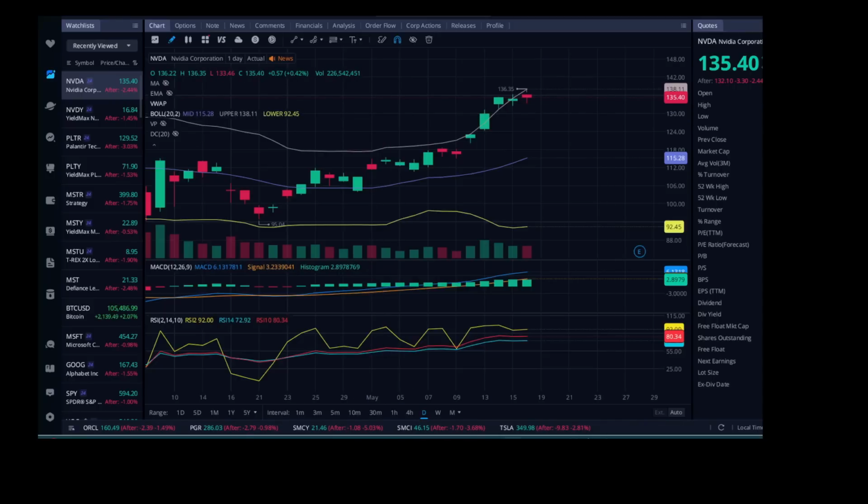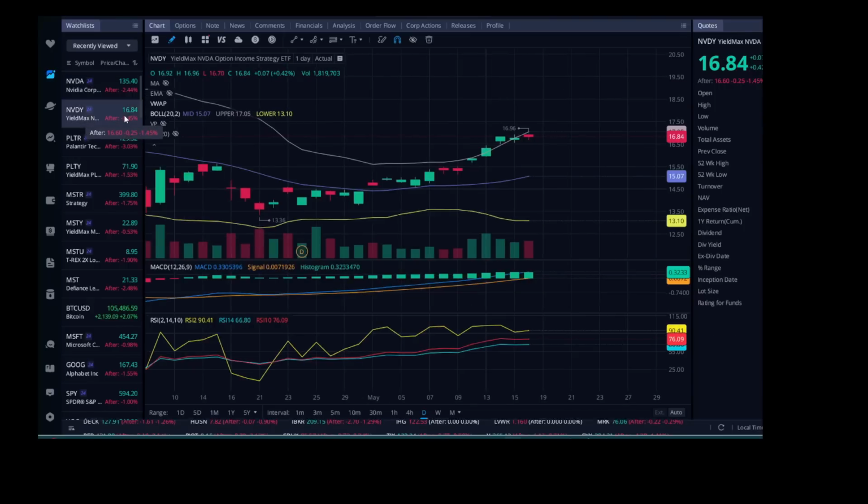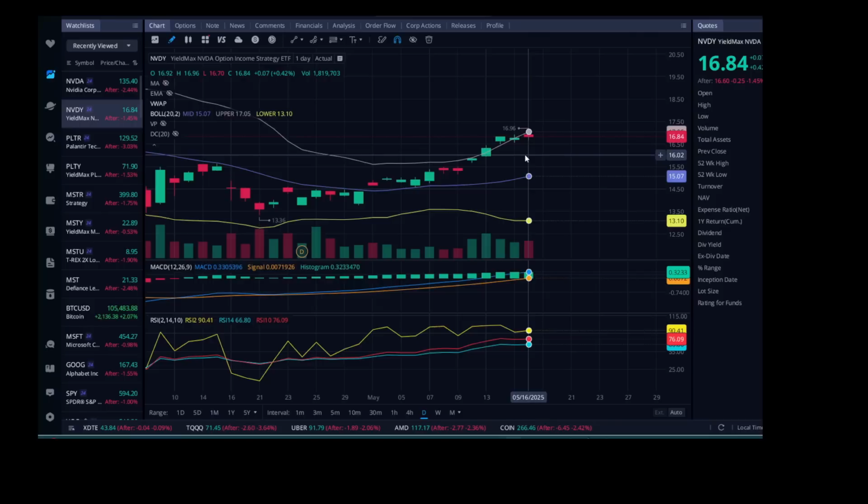Looks like it hit almost 0.5% up here. You can see at the top. So about 0.42%. And let's see how much NVDY captured. And NVDY captured 0.42%. So that's a great sign. It actually was able to capture all the upside of NVIDIA for that day. Love to see that. Way to go, NVDY.